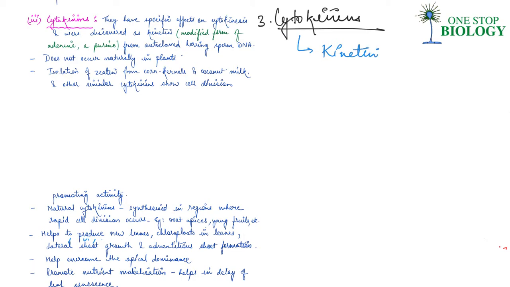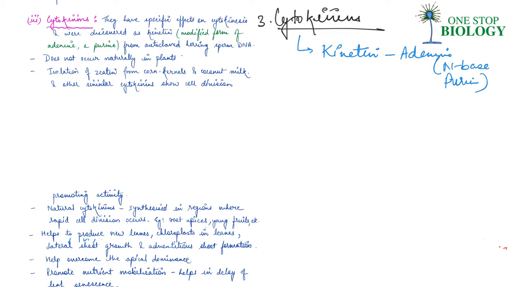In the last video, we also discussed kinetin. If you have not seen that video, you can go and watch it after this video, right? So basically, this is a modified form of adenine, which is a nitrogen base, a purine. It was discovered as kinetin from an autoclaved herring sperm DNA.